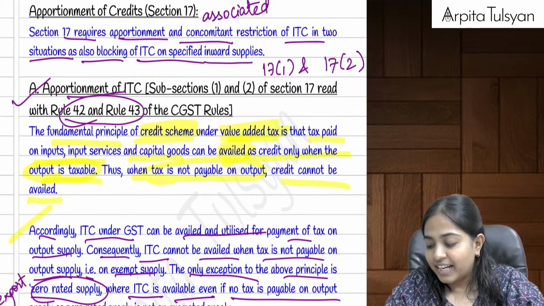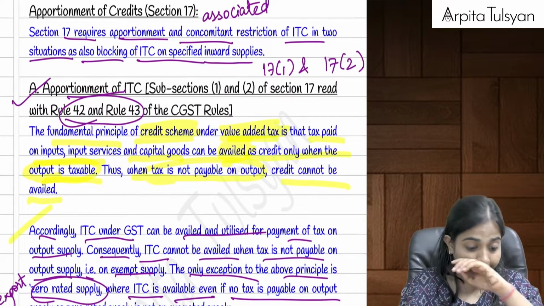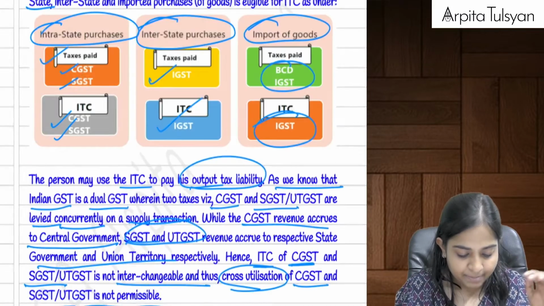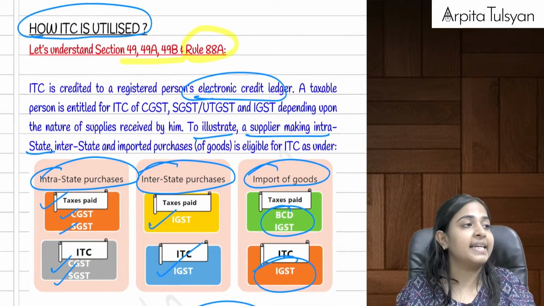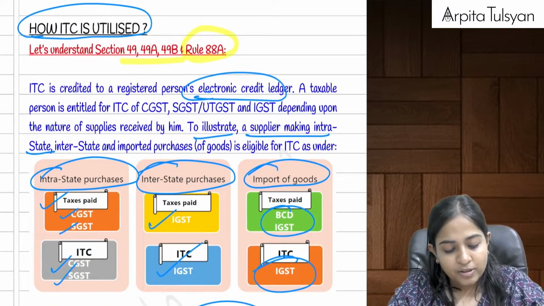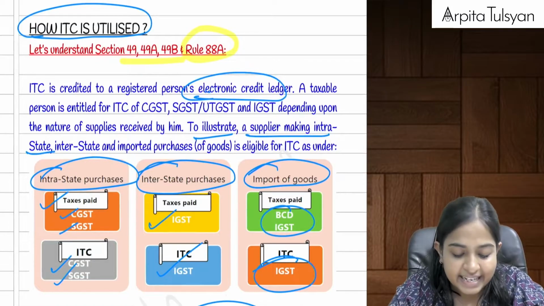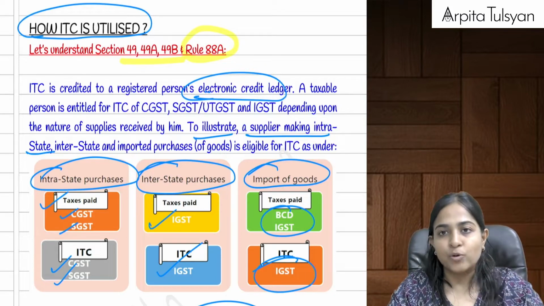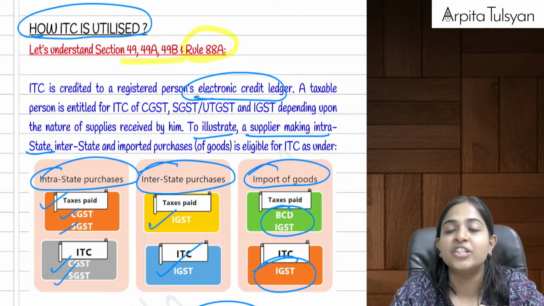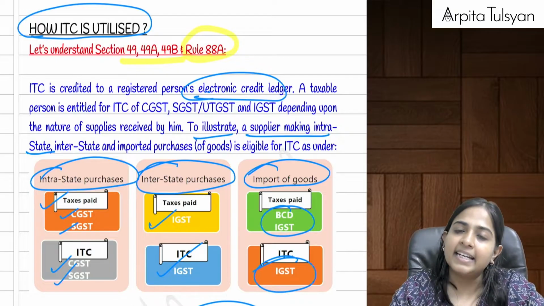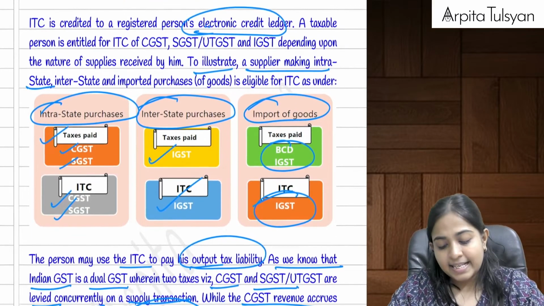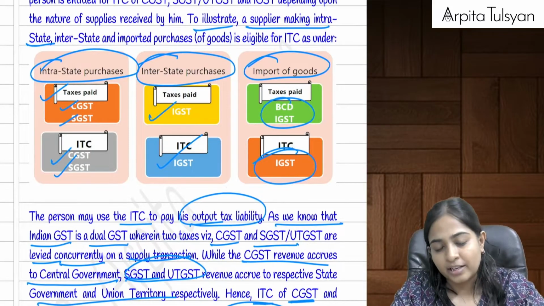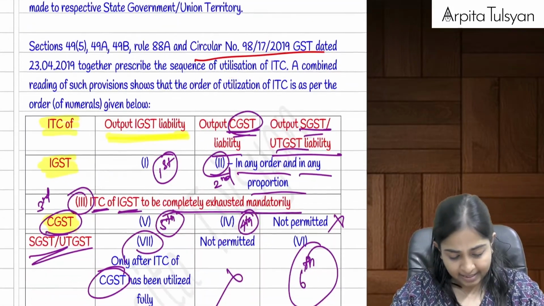Then after that the next one, we did a point about utilization of GST. We'll do it in the same sequence. How ITC is supposed to be utilized, for that we saw section 49, 49A, 49B and rule number 88A. What did we study there? Whatever input tax credit is availed by you, or whatever ITC is reflected in your GSTR 2B, can we say it gets credited to our electronic credit ledger? Yes, and once it is credited, after that I can avail that ITC and utilize it for payment of my output tax liability.